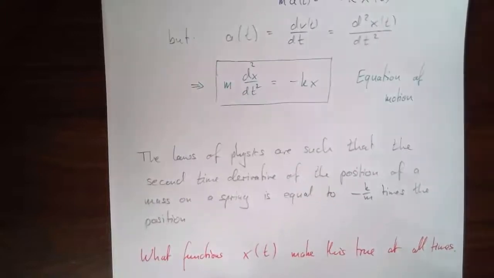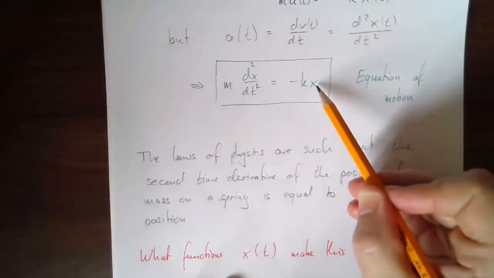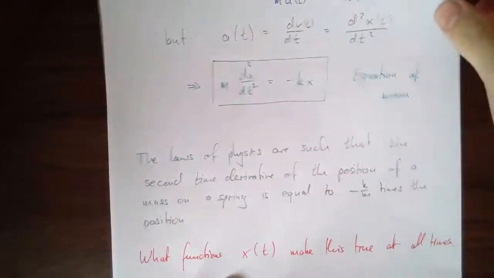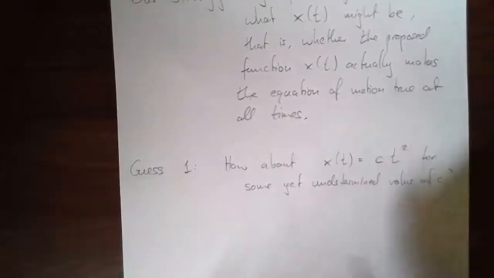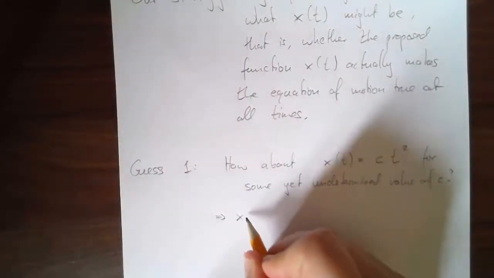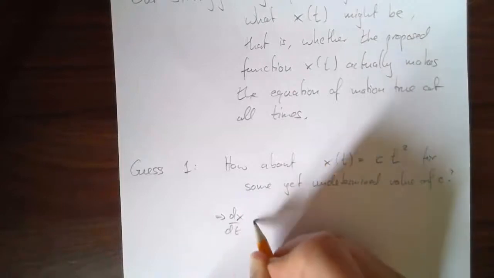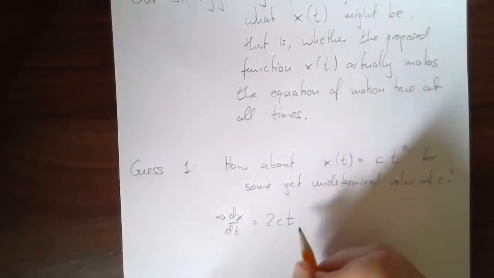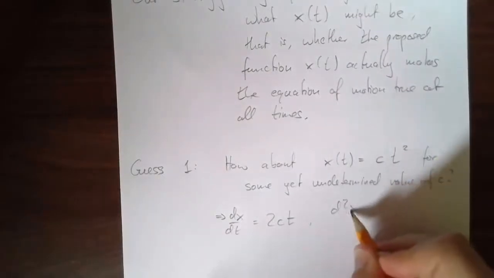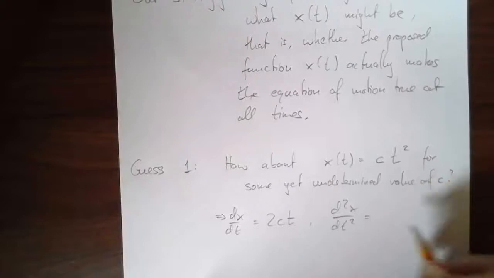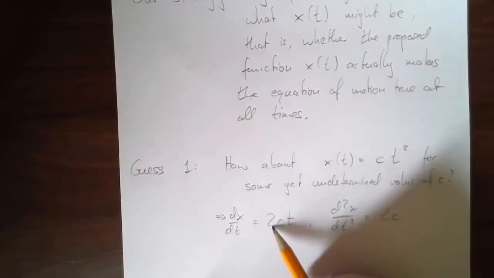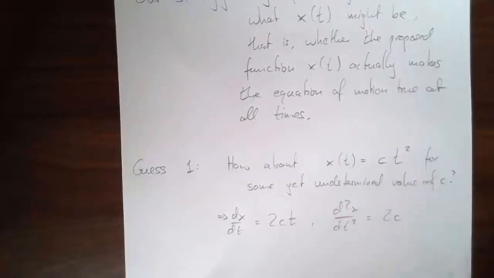I'm proposing x of t is c times t squared, so I need to find a second derivative. dx/dt is going to be 2ct, and d2x/dt squared is just 2c. I take the time derivative of a constant times t and the t just goes away.